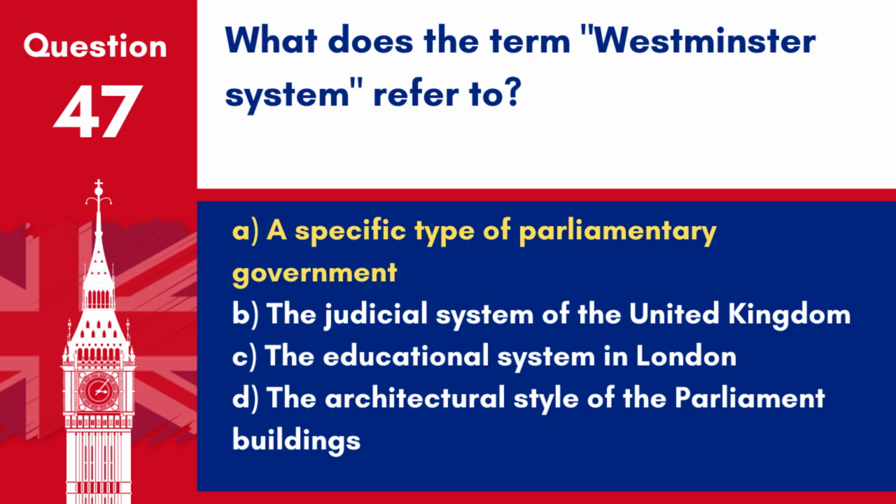Answer: A. A specific type of parliamentary government. The Westminster system refers to a parliamentary system of government that is modelled after that which operates in the UK, characterised by a sovereign or head of state and a Prime Minister as the head of government.